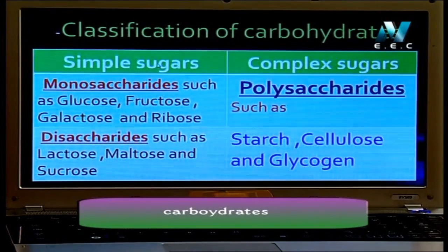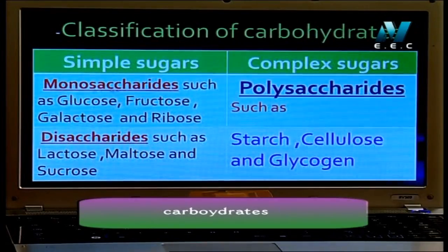Saccharides mean sugar, but in Latin. Mono, 1. Disaccharides, 2. Monosaccharides consists of 1 molecule only of the sugar. Glucose, monosaccharides. Fructose, galactose, and ribose.